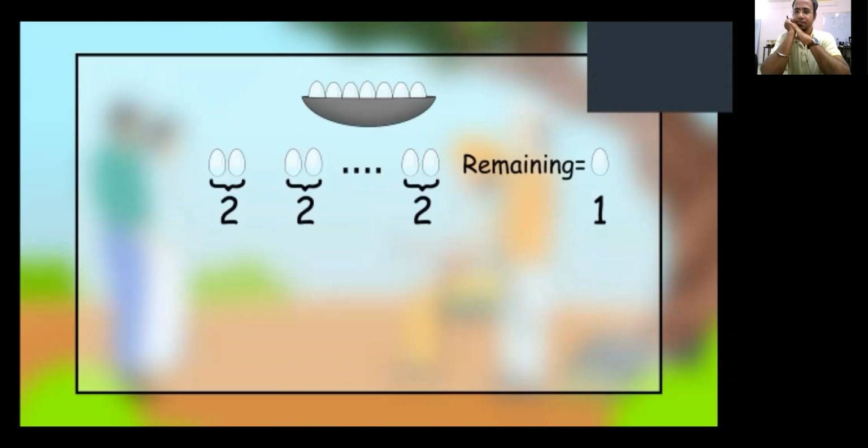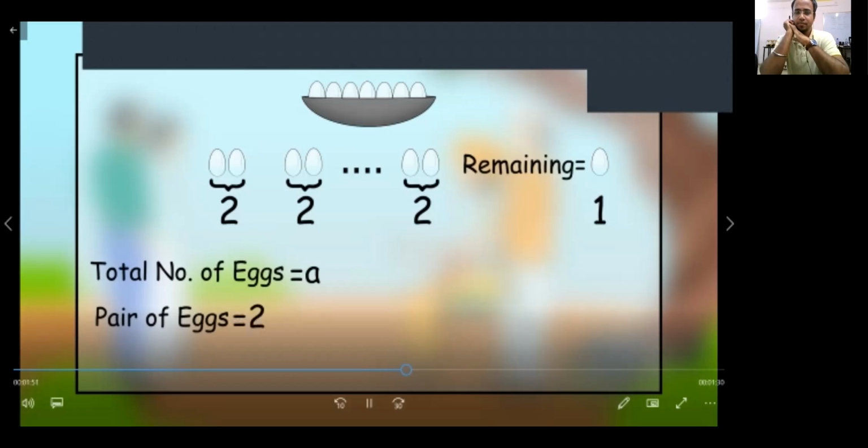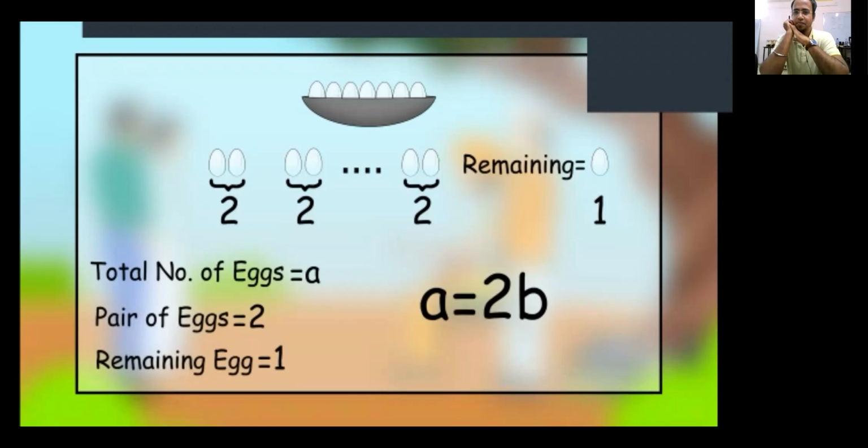That means the number of eggs is considered as A, and those pairs are 2, that is, pairs of eggs, and 1 is the remainder, and that is 1. So we expressed it as A equals 2B plus 1.